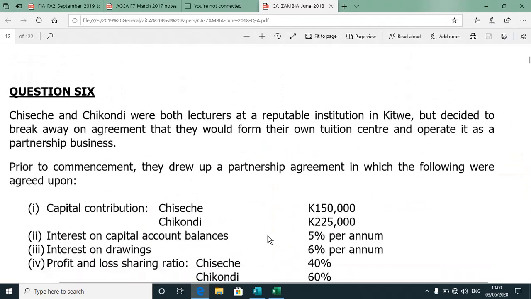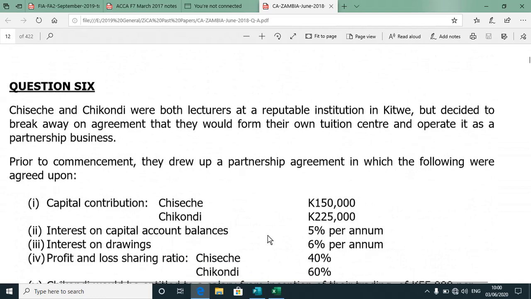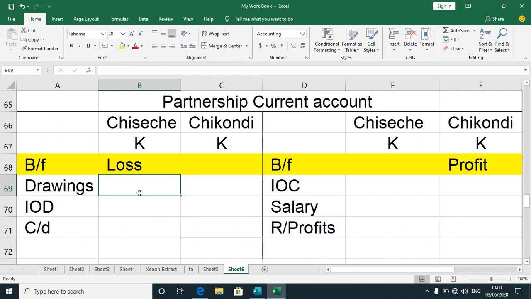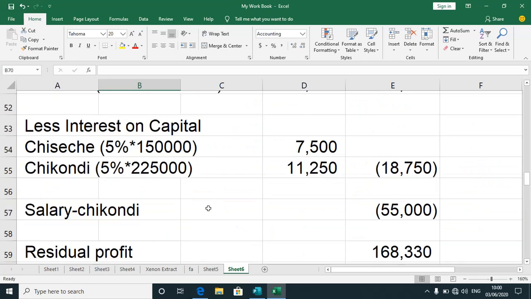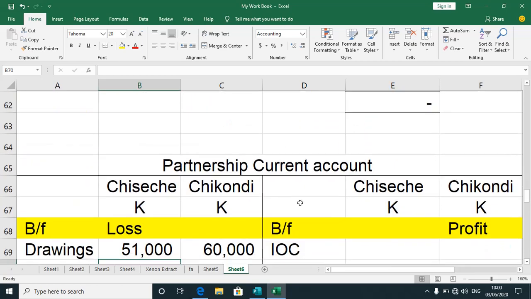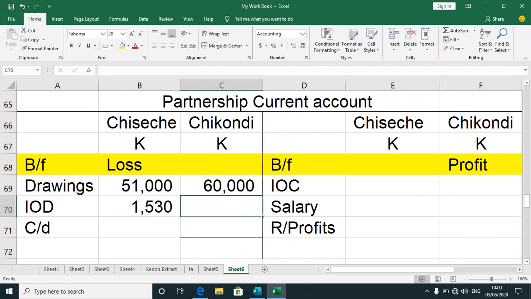I'll start with drawings, and of course we have got those figures here, 51 and 60. So I've got my figures here, 51,000, then there's also 60,000. We have that. Then we have to go and get our interest on drawings, which is 1530 and 1/8. I hope that you can see that. 1530 for the first partner and 1/8 for the second partner.